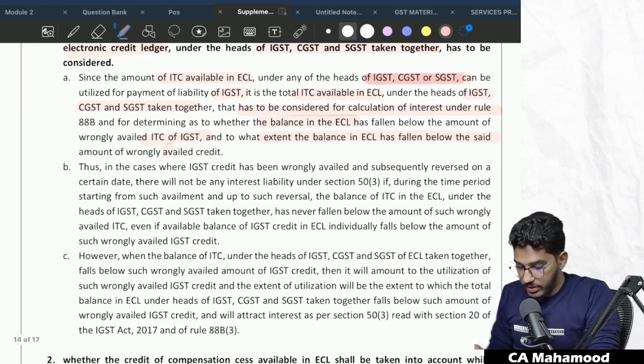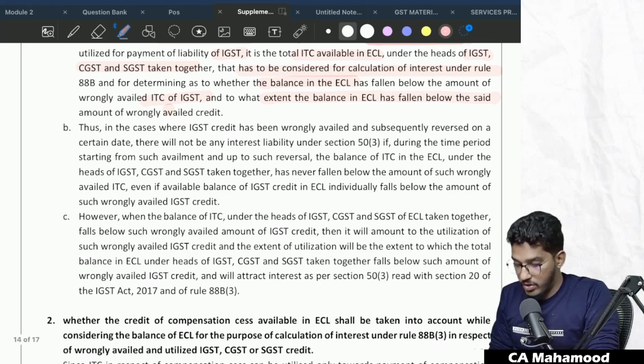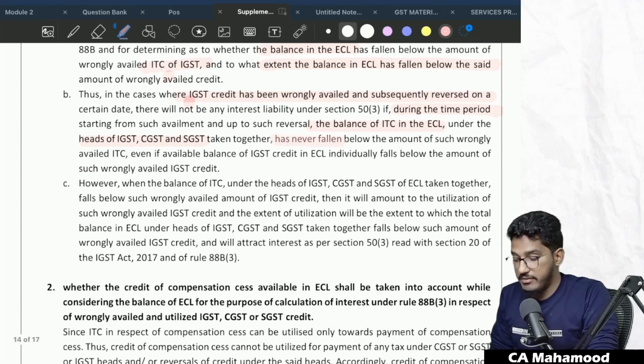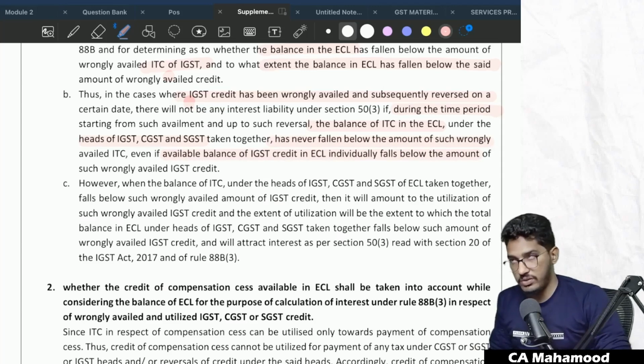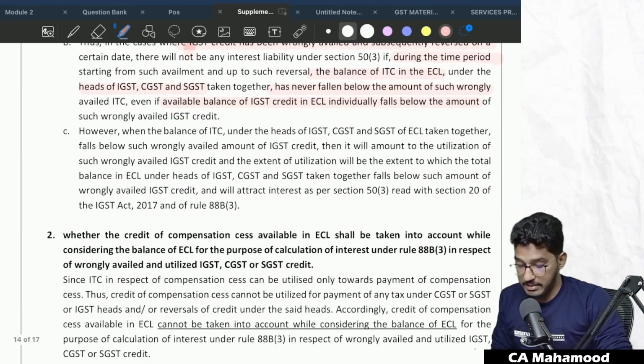Now coming to the second point: in the cases where GST has been wrongly availed and subsequently reversed on a certain date, there will not be any interest liability under Section 50(3) if during the time period from such availment up to such reversal, the balance of ITC in the electronic credit ledger under the cumulative heads of IGST, CGST and SGST taken together has never fallen below the amount of such wrongly availed ITC, even if the available balance in IGST has fallen individually below the amount of such wrongly availed amount. The same thing I have tried to explain in the form of an example.